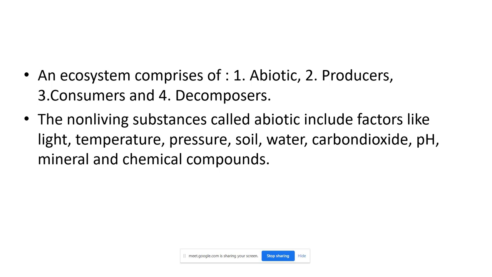So there should be the suitable temperature, soil, water, carbon dioxide. These are all needed by the decomposers also, and this means everybody needs this. Oxygen, we also need oxygen. So that is the non-living environment. Oxygen is generally considered the symbol of life. So whenever there is a suitable climate, there will be life.